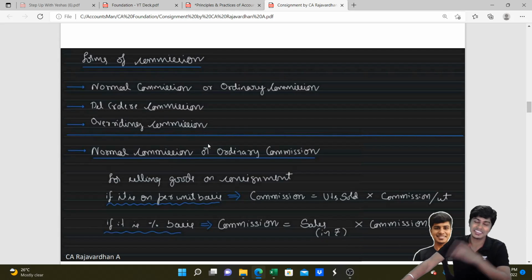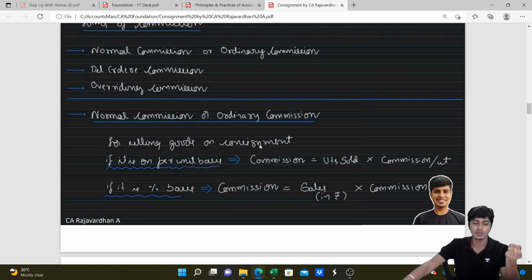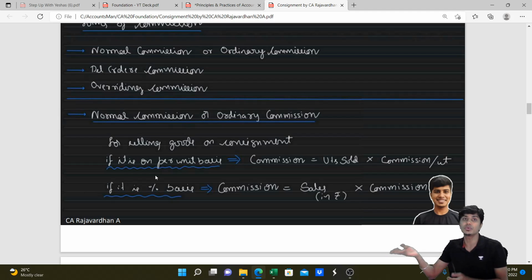Forms of commission. There are three major types of commission: ordinary commission, del credere commission, and overriding commission. Ordinary commission is also called normal commission. It is for selling the goods on consignment. It can be on a per unit basis or percentage basis. As a consigner, I'll tell the consignee, I'll give you 10 rupees per unit sold, or I can say 10% per unit sold. Either way is fine. If it is percentage, total sale value multiplied by that percentage. If it is per unit, number of units sold multiplied by the per unit commission. You get the commission under normal or ordinary commission basis.